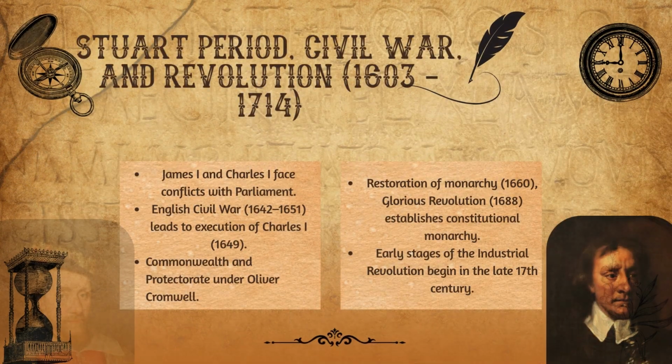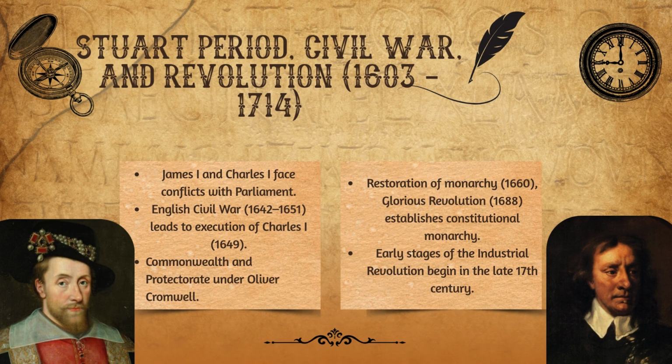The Stuart period, the Civil War, and the Revolution, 1603-1714. King James VI of Scotland inherits the English throne, becoming King James I of England. Now, the two kingdoms were united under a single monarch, but kept their parliaments separate. King James I and King Charles I face conflicts with the Parliament. The English Civil War breaks out in 1642 and lasts until 1651. It leads to the execution of King Charles I, 1649. The Commonwealth period begins and the Protectorate under the leadership of Oliver Cromwell.